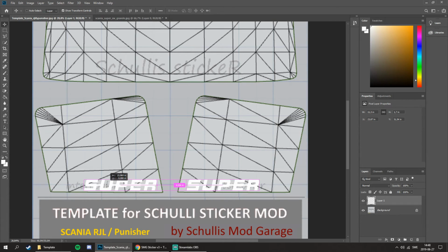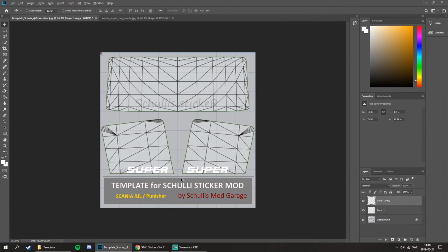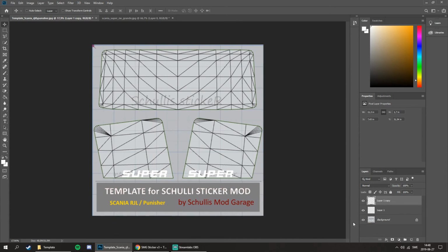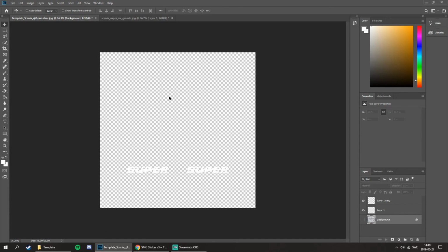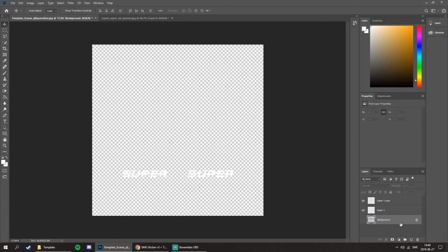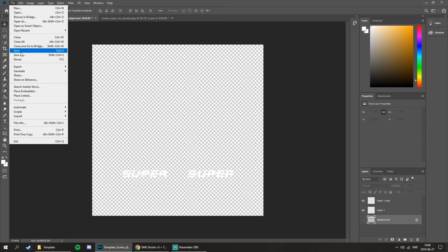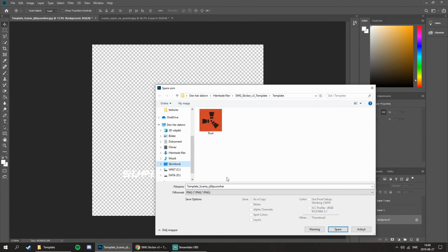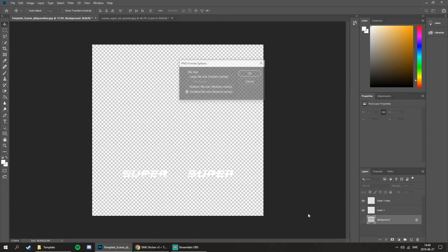So I think it's not so hard to understand that. Okay, this is going to be my sticker. I'm not going to have anything on my front mirror, I mean front window. After that, you remove the background like this. It looks like this, no background, and save it as PNG, and save that somewhere you can find it easily.